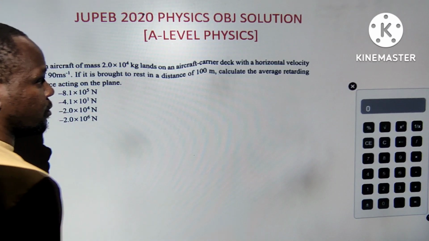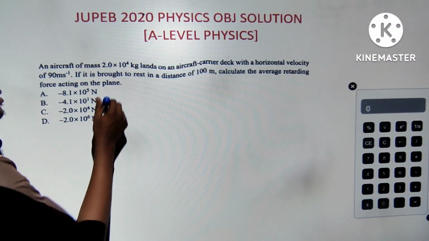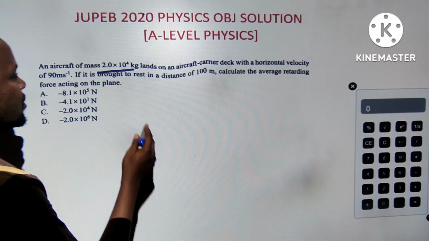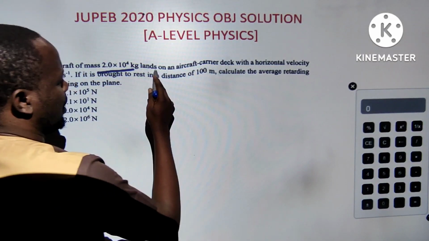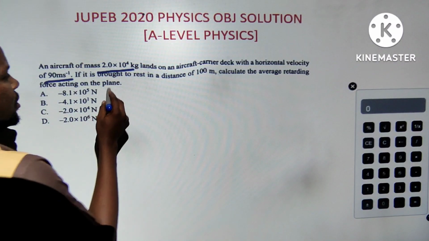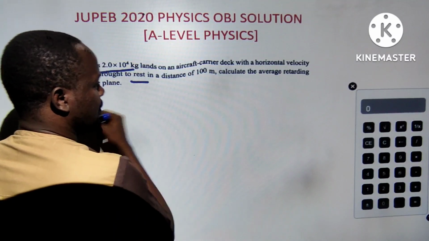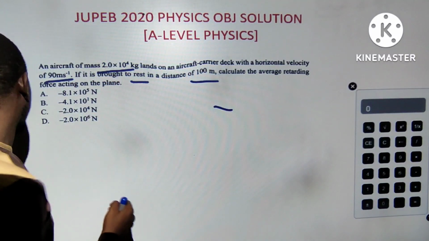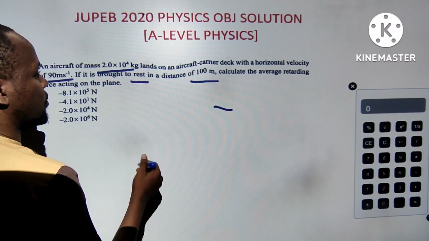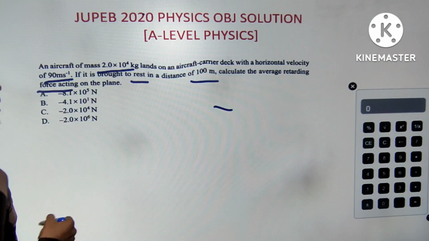So solving this, I will leave you guys with it because I've wasted time on this. I think it's a simple question. We have an aircraft having a mass of that, and it lands on an aircraft carrier deck with a horizontal velocity of this. If it is brought to rest, then the force should be negative. That is why the answer is negative. We are calculating the retarding force, so the force is negative, no doubt.